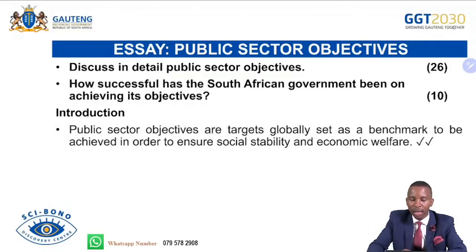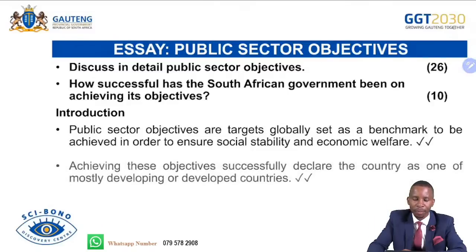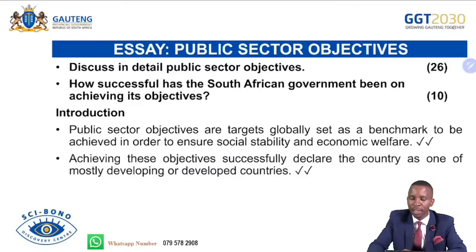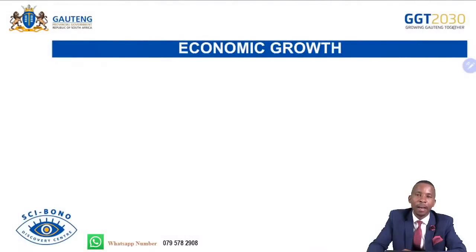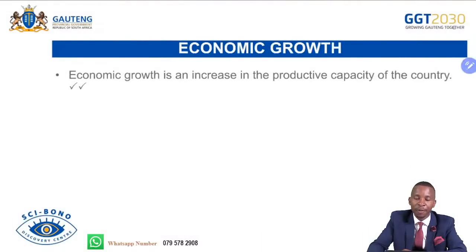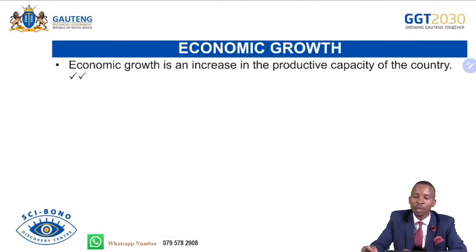Public sector objectives are globally set as a benchmark to be achieved in order to ensure social stability and economic welfare. Achieving these objectives successfully declares the country as one of the most developed or developing countries. You can even define the public sector with its spheres. Economic growth. Remember, economic growth is a subheading.